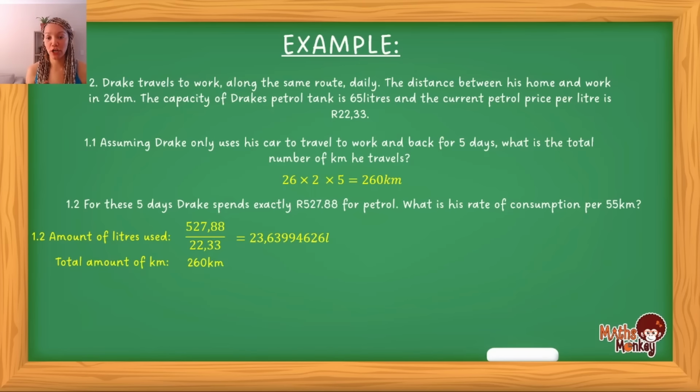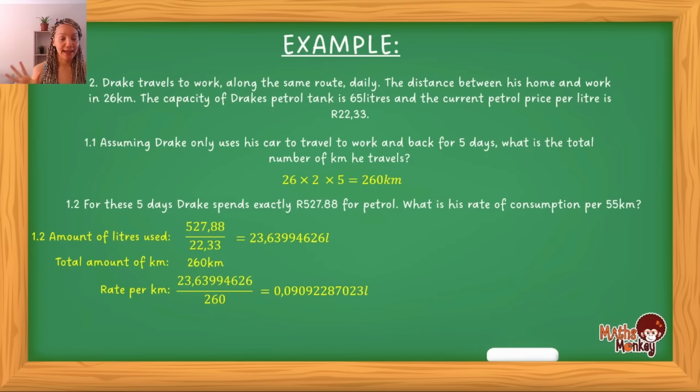So the total amount of kilometers is 260. Now we're going to find out how much you use for this amount of liters. We take the 23.6 liters and divide by the 260 to give us how many liters he uses for 1 kilometer. So here we're finding the rate for 1 kilometer. We take the total petrol divided by the 260, and this gives us 0.0909. Again, I'm not rounding off this long decimal. Why? Because it's not my final answer.